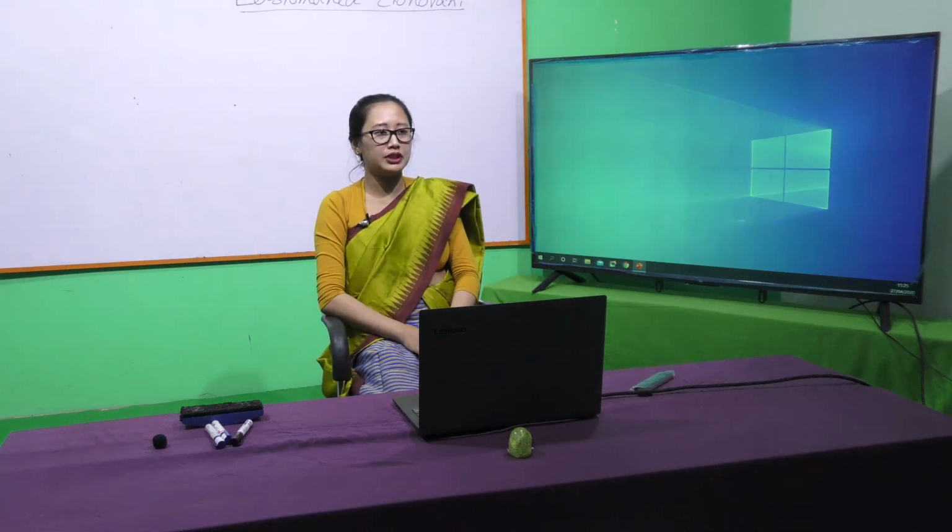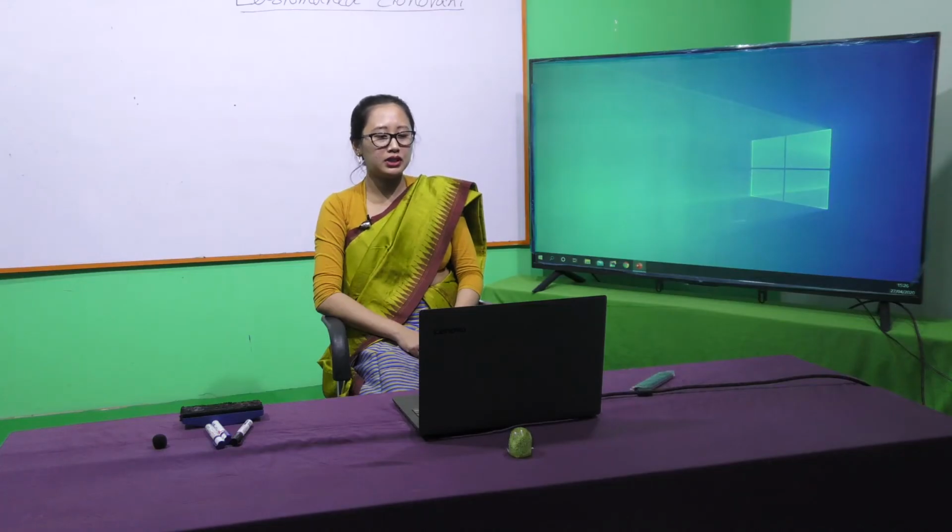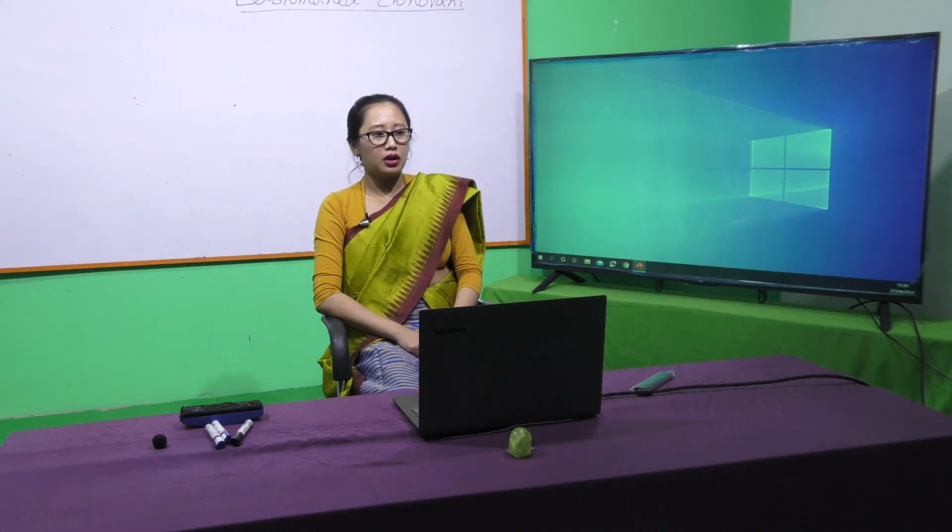Let's come to laboratory diagnosis. As we all know, for laboratory diagnosis we need a specimen. Peripheral blood, splenic aspiration, liver aspiration, bone marrow, and lymph node aspiration or biopsy can be taken as a specimen. The first step in laboratory diagnosis is microscopy.